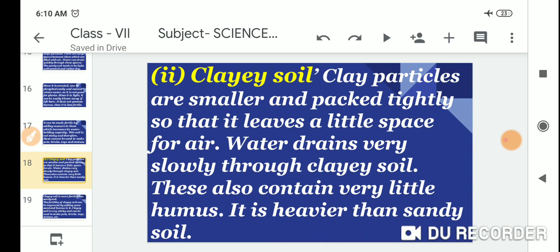Water drains very slowly through clay soil. These soils also contain very little humus. It is heavier than the sandy soil.